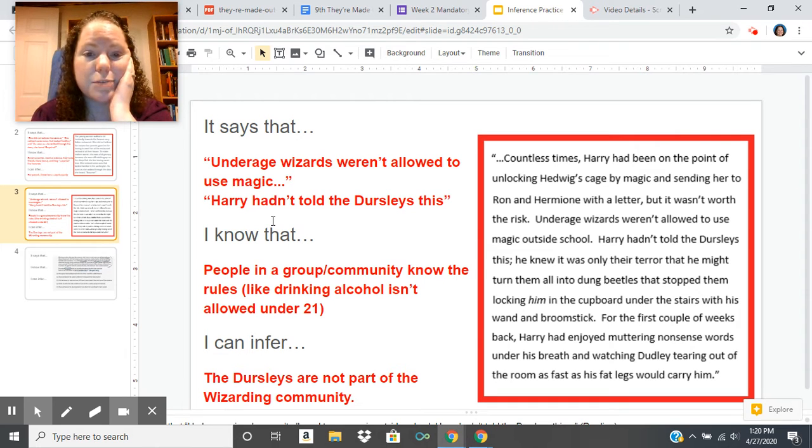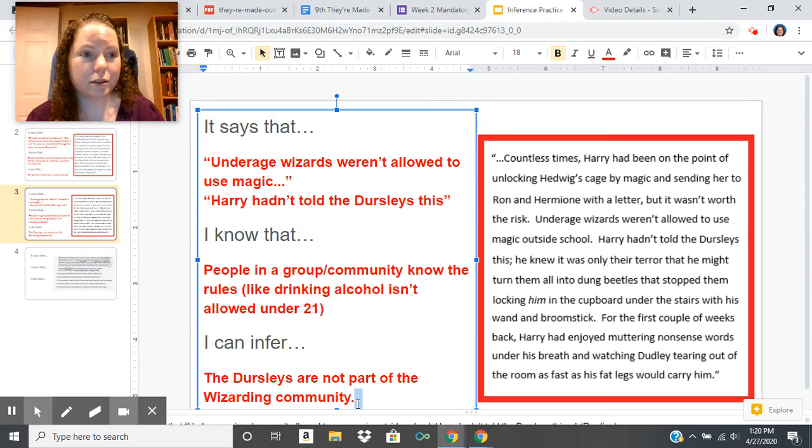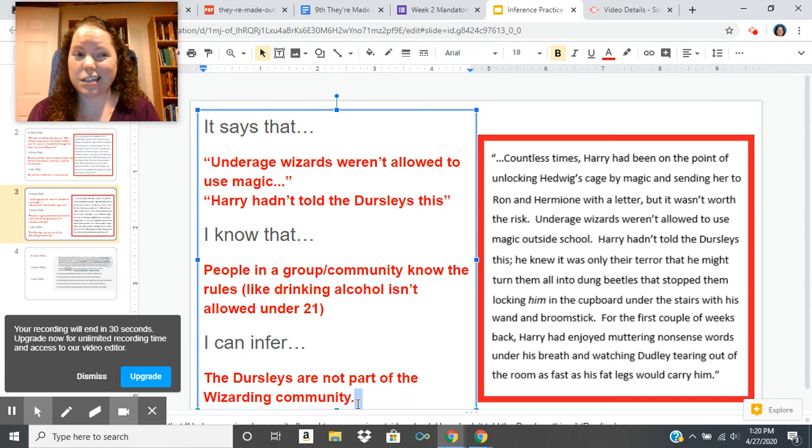If the Dursleys need to be told this rule, that means they don't already know it. Therefore, the Dursleys are not part of the wizarding community. They're not wizards. So if I had never read Harry Potter before or seen the movies, I could figure out that they were not wizards based just on this passage.